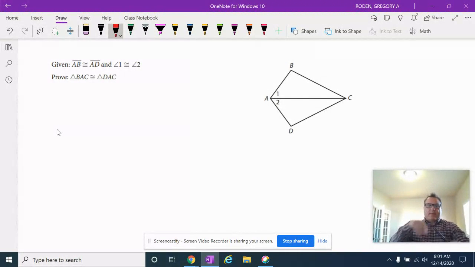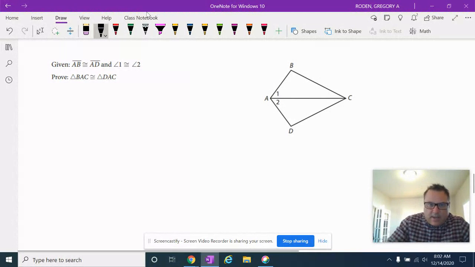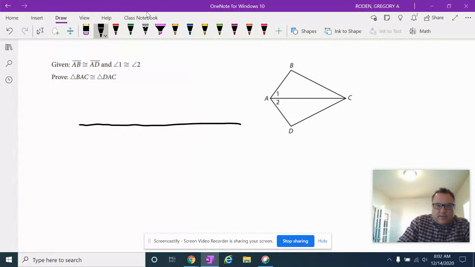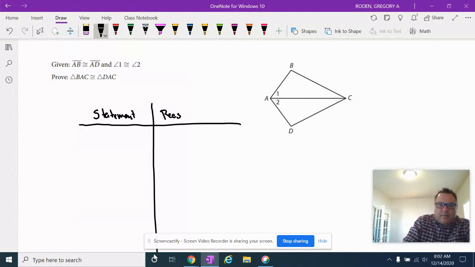Okay, let's take a look at this proof right here. Go ahead and take a second. You don't have to do it on your own, but pause me really quick and just copy this down. Actually, before you pause, let's set our chart up. We get our statement, and then we get our reason. Go ahead and pause, Mr. Roden, and copy this down, and we'll do this proof together.